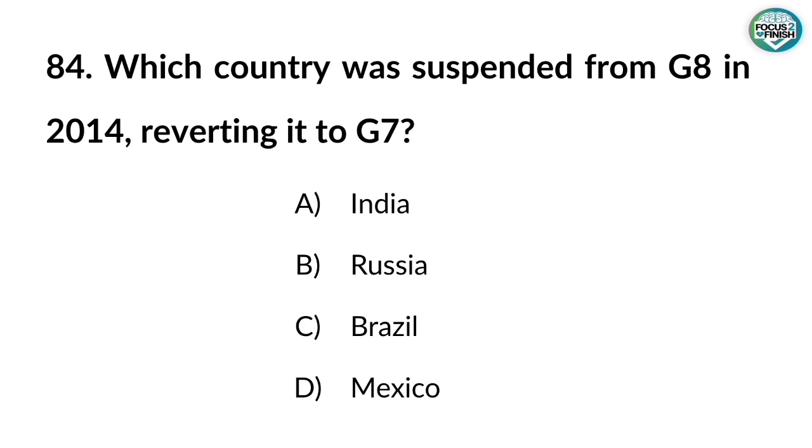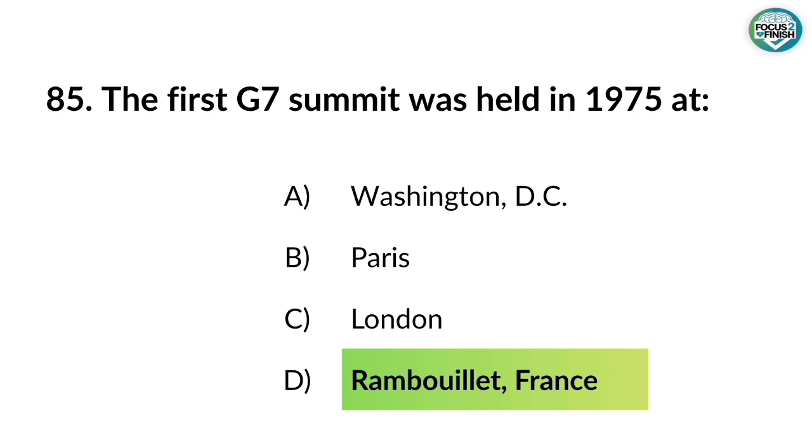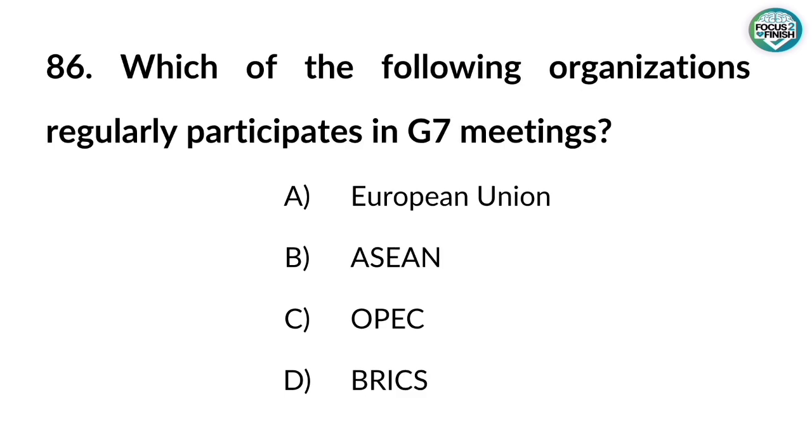Which country was suspended from G8 in 2014, reverting it to G7? Answer: Russia. 85. The first G7 summit was held in 1975 at? Answer: Rambouillet, France.